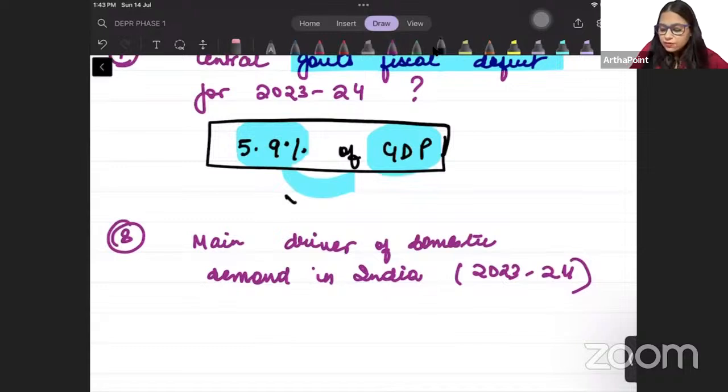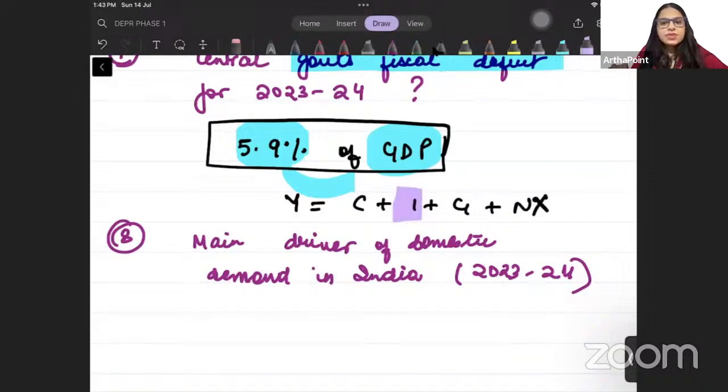So if we write the formula of GDP, we know it is C plus I plus G plus NX, right? I is nothing but investment, and investment is called as gross fixed capital formation. ये भी बोला जाता है उसे gross fixed capital formation.